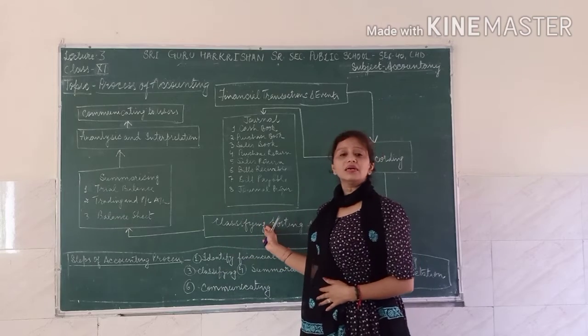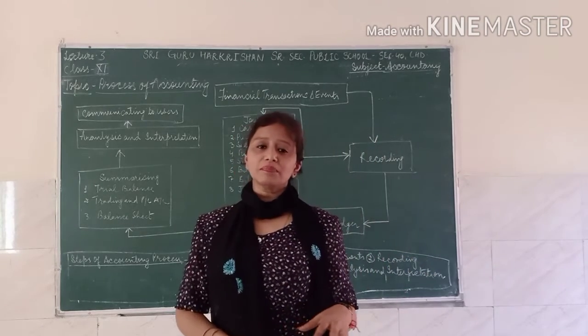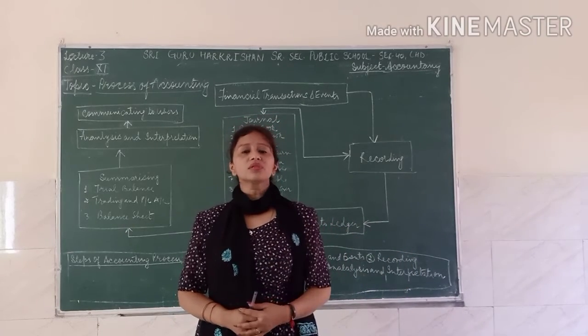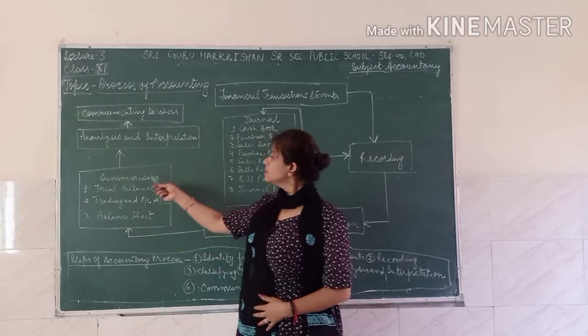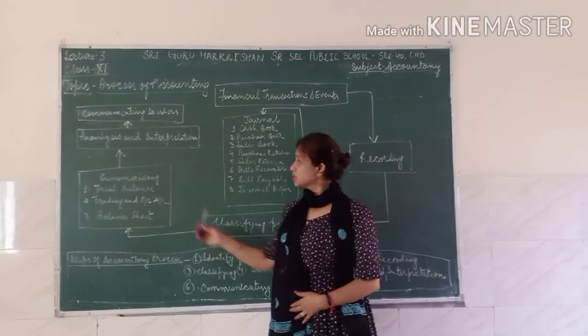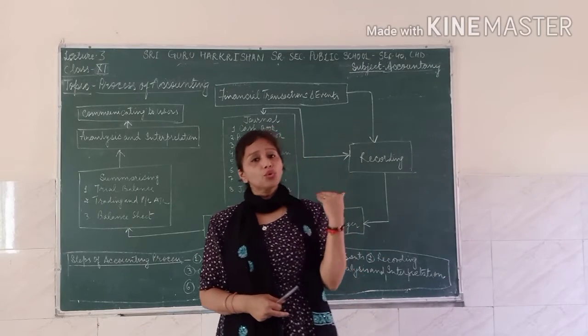When you are done with your ledger posting, that means in the ledger posting you make an account, then you are going to summarize all the accounts. So after doing the classification of the ledger posting, you just have to balance all the accounts.